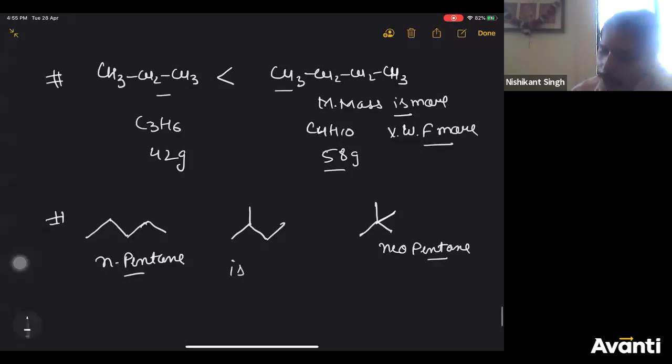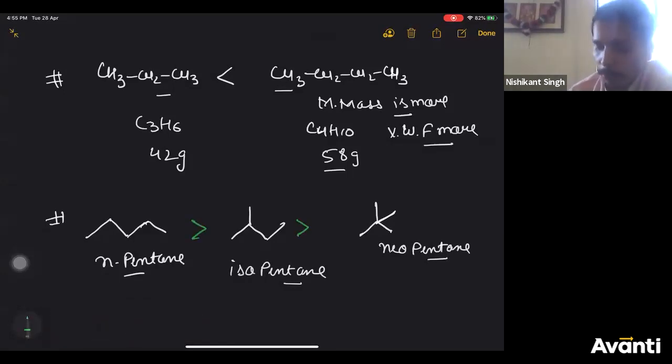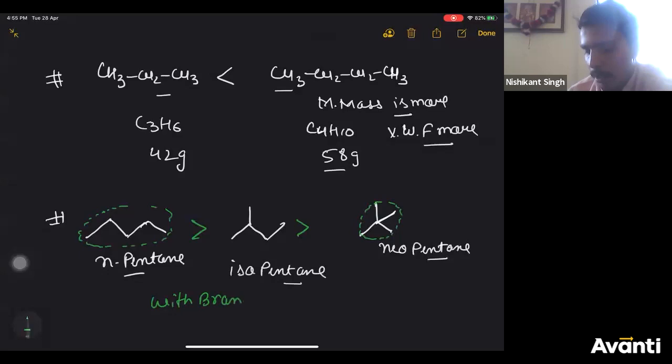Now in this, you can see here, with branching, boiling point will decrease. So the order is this. But why does boiling point decrease with branching? Because you can see here the surface area is more, and with branching surface area is decreasing. So I will write: with branching surface area decreases, therefore boiling point decreases.